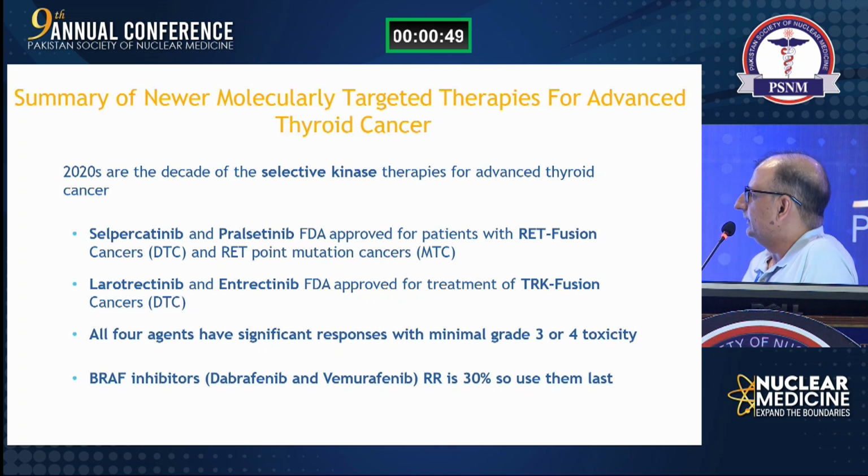So, in summary, selpercatinib and pralsetinib are FDA approved for patients with RET fusion thyroid cancer, larotrectinib and entrectinib are FDA approved for treatment of NTRK gene fusion cancer. All four agents have significant responses with minimal grade 3/4 toxicity, while for the BRAF inhibitors, the response rate is 30%. So use them at last.